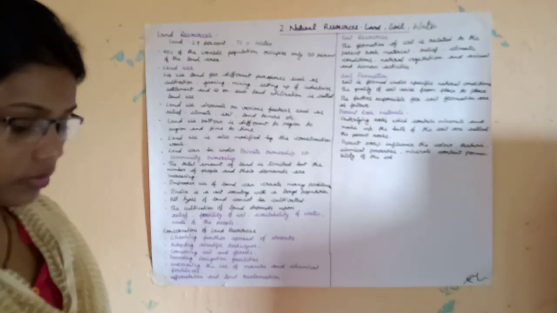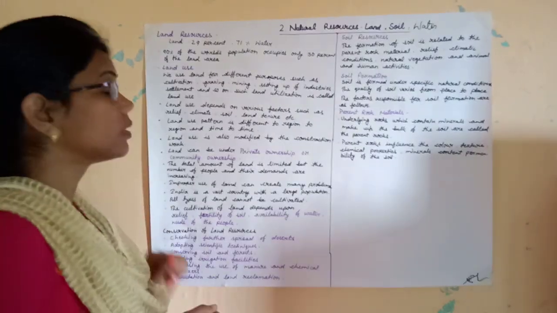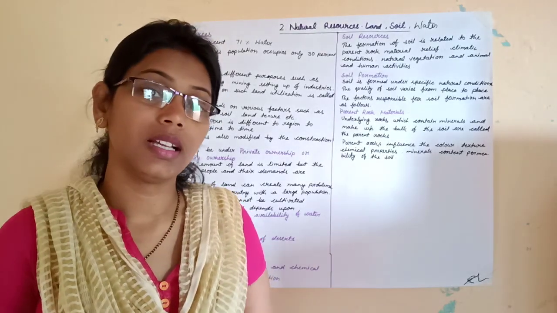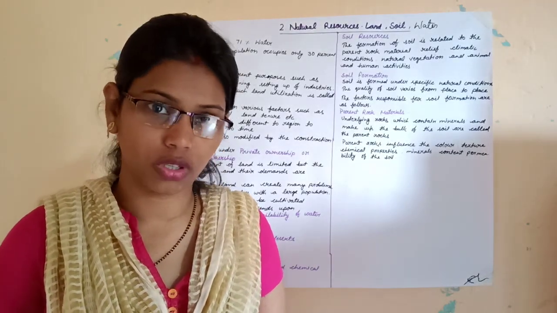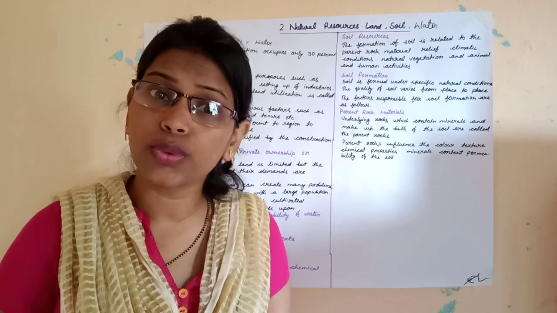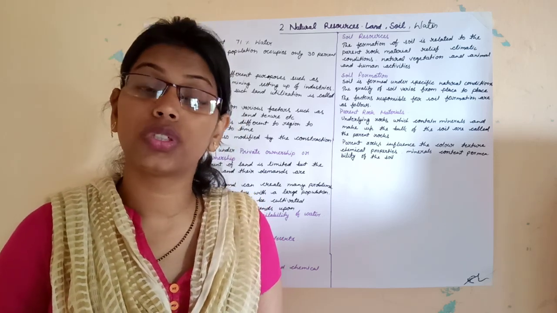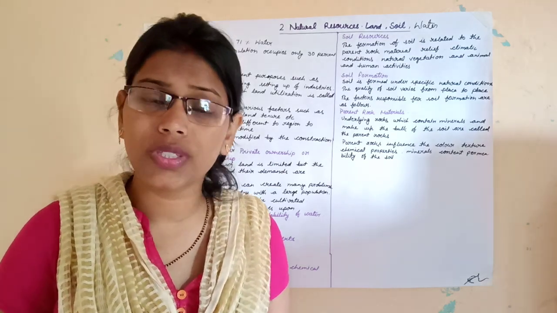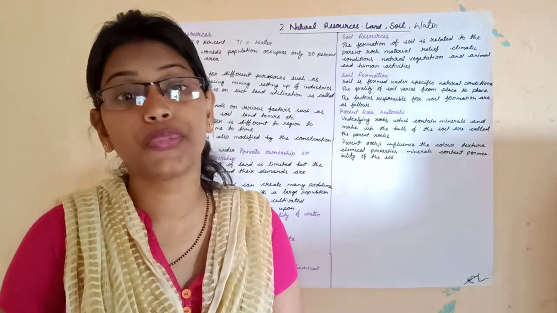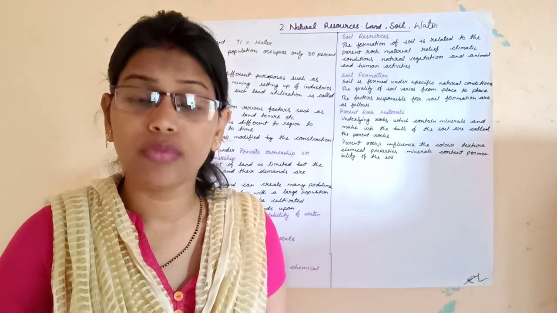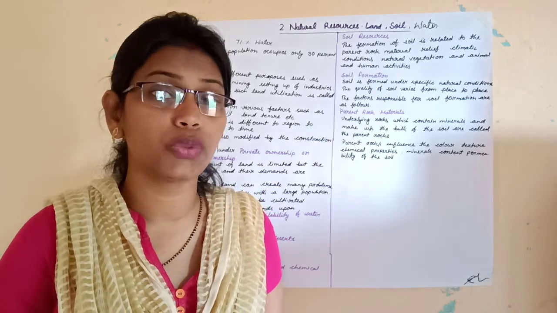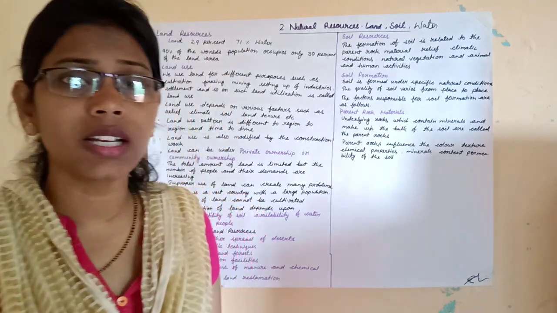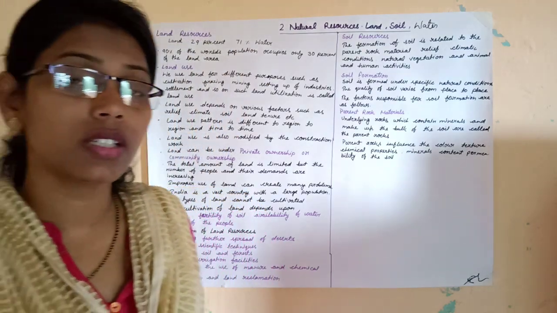Children, we know that in the first chapter we already discussed what a natural resource is, and we also know that land, water and soil are very important resources for us. We are using these resources for various purposes, and here we will discuss in detail about land, water and soil. Children, let's come first to land.